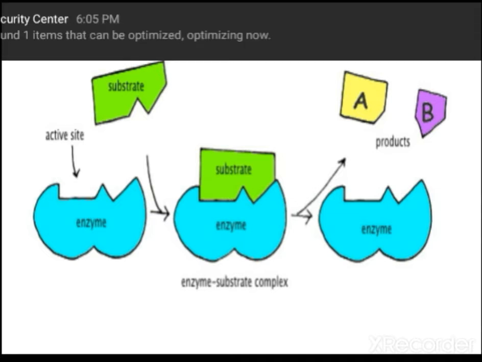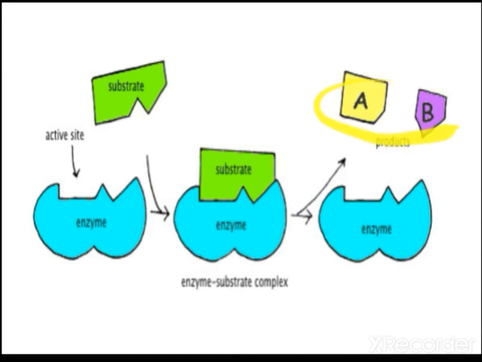Once the reaction is completed, the products are released and the enzyme is freely available. So enzyme plus substrate results in the enzyme substrate complex, and once the reaction is completed, the substrate gets modified and results in the products. The substrate can be any polymer, maybe a disaccharide, any type of complex substance.